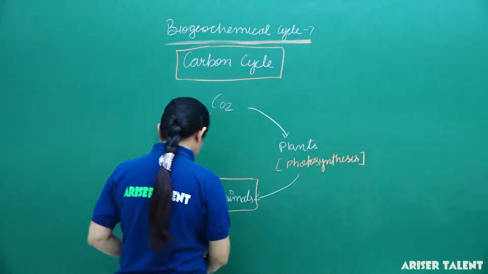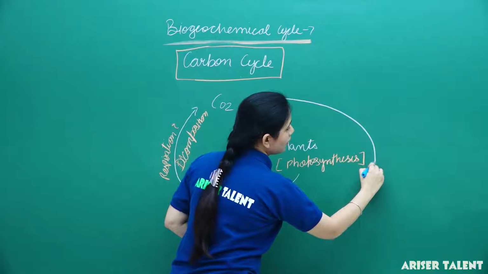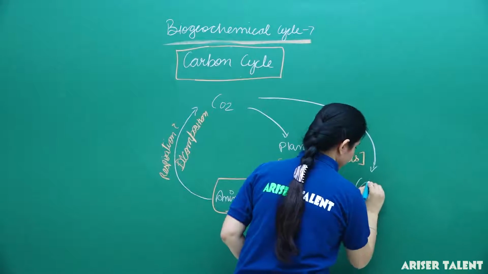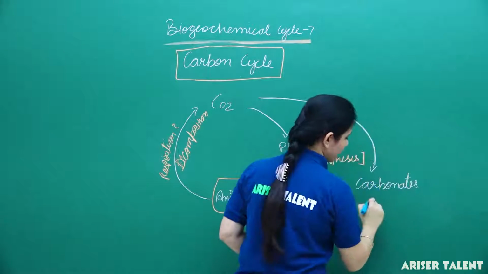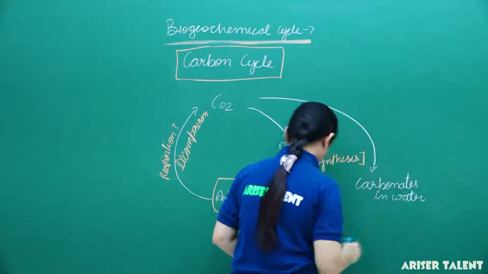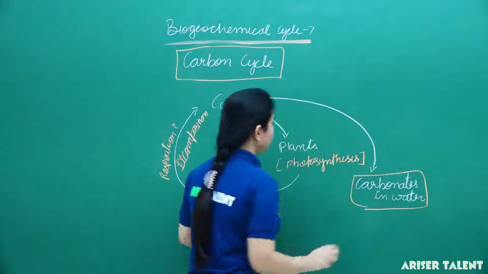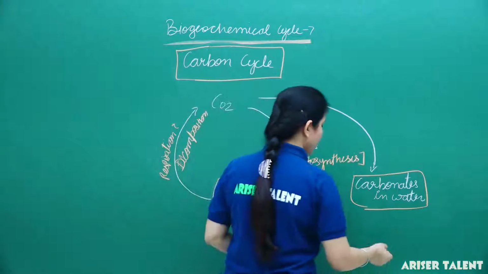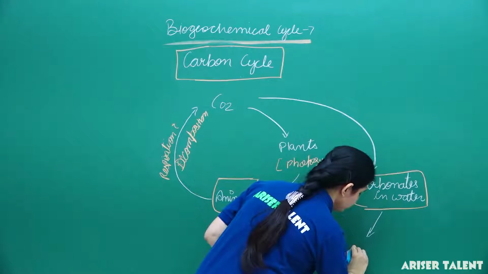One more thing, when this carbon dioxide gets mixed with water through the rain, it forms carbonates in water, and again these carbonates form limestone.